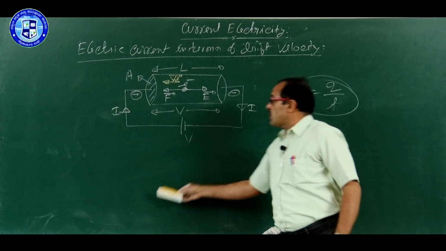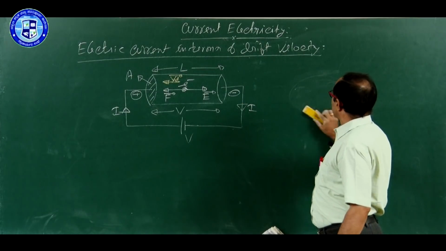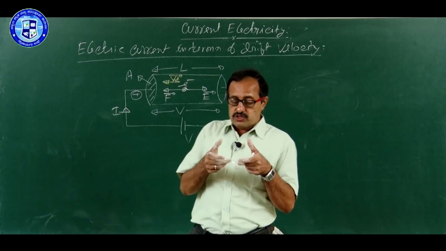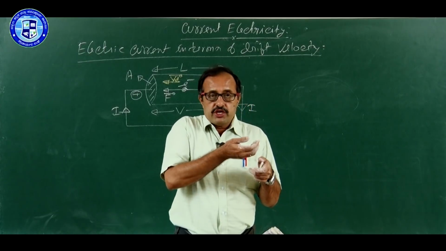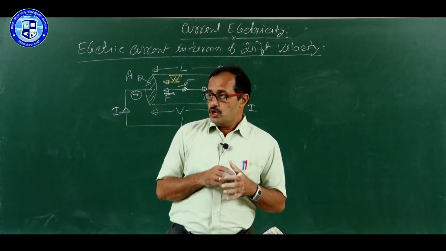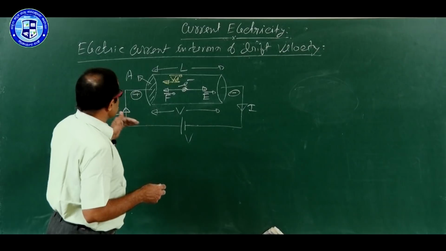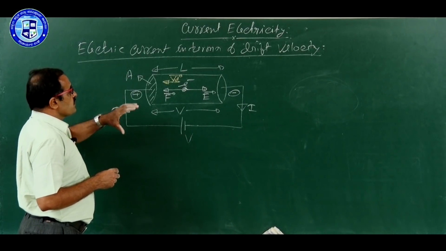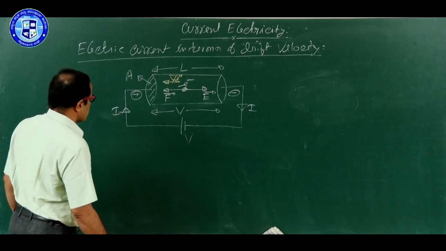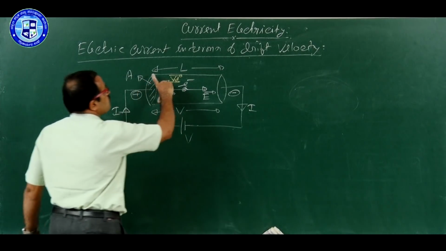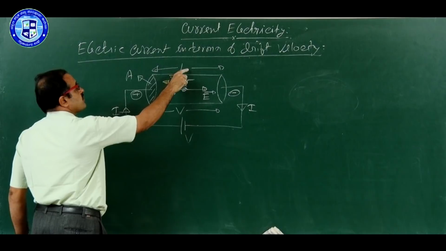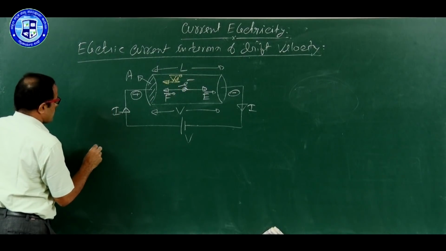How to find the amount of charge inside the conductor which is ready to cross? It is known as free charge. What is the meaning of free charge? Free charge means the amount of charge present in the conductor which is ready to cross the conductor whenever PD is applied. How to calculate? It is 2 or 3 steps. First of all I want to calculate the volume of the conductor. It is a cylindrical, uniform wire. Therefore, volume of the conductor is equal to area of cross section into length.